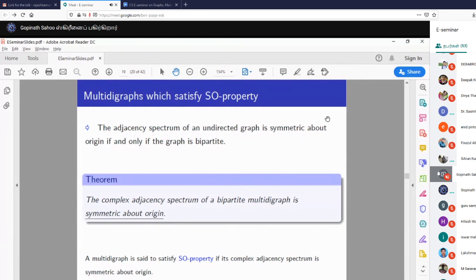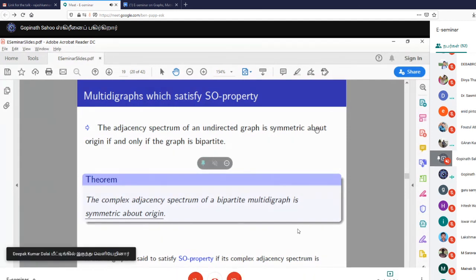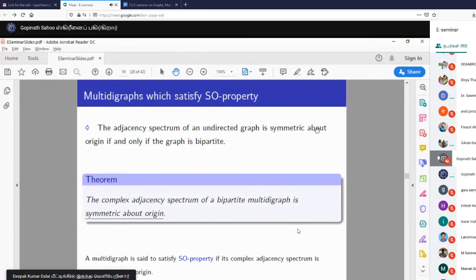Also, 0 can appear as an eigenvalue, right, in a symmetric spectrum. If you are dealing with an odd number of vertices, definitely 0 will appear. Another student is working on the nullity problem, that is, when 0 will appear and what the nullity will be, for this matrix. If we get some nice results, then you can see. Okay. Thank you, madam. Thank you, Gopinath sir. Nice presentation.